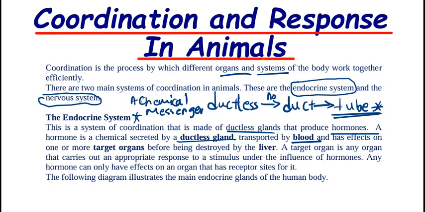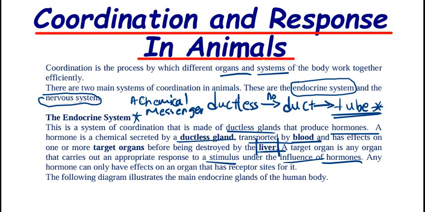So we have discovered again that the liver is the one which destroys the hormones when these hormones have performed their functions. So when a hormone is secreted by the gland, this hormone goes to the target organ, and then when it finishes its function there, it is destroyed by the liver. Now what is a target organ? A target organ is simply any organ that carries out an appropriate response to a stimulus under the influence of the hormone. Now what is a stimulus?